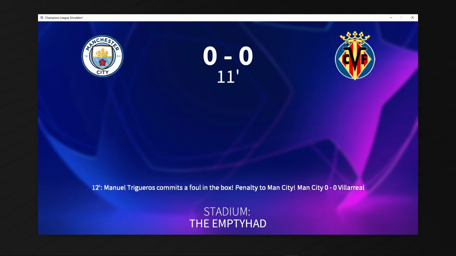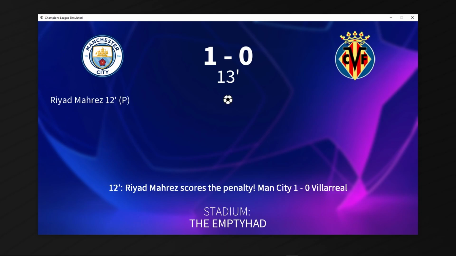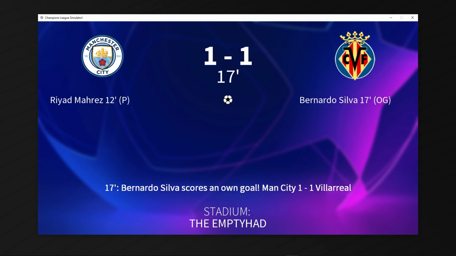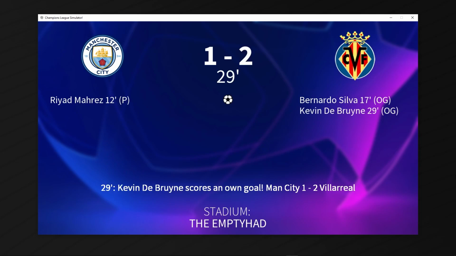12 minutes into the game, Manuel Trigueros commits a foul in the box. It's a penalty to City, and Riyad Mahrez has the chance to score in the Champions League final from the spot. He does, and it's 1-0 to the Citizens. But immediately, Bernardo Silva scores an own goal, and it's 1-1 in the Champions League final. Kevin De Bruyne scores an own goal to make it 2-1 to Villarreal.